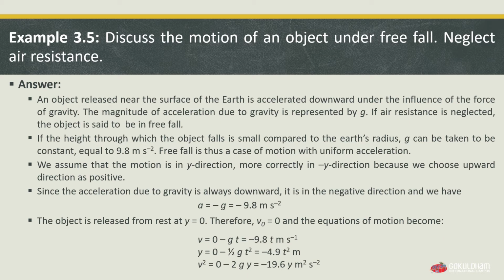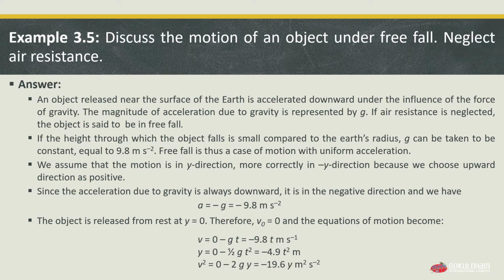The magnitude of acceleration due to gravity is represented by g. If air resistance is neglected, then the object is said to be in free fall. If the height through which the object falls is small compared to the earth's radius, then g can be taken as constant, which equals 9.8 meter per second square. Free fall is thus a case of motion with uniform acceleration.